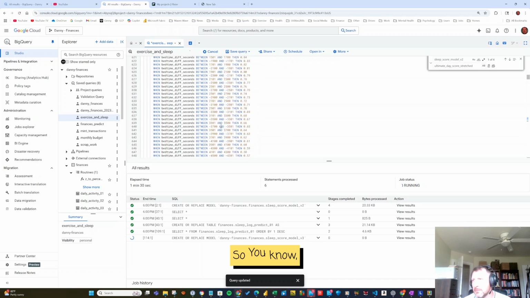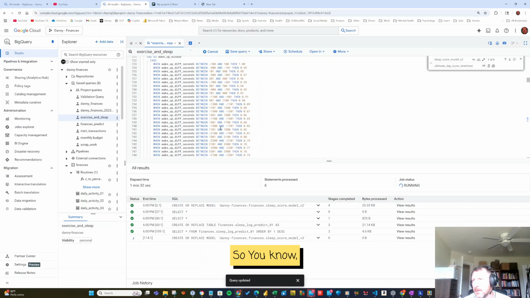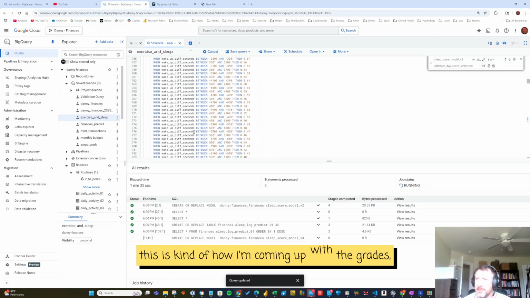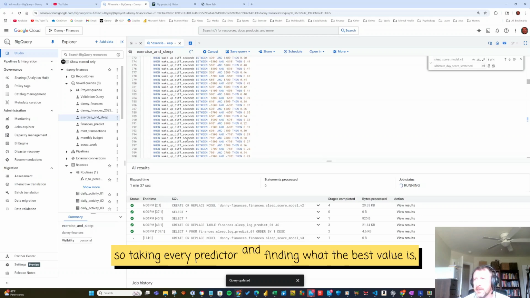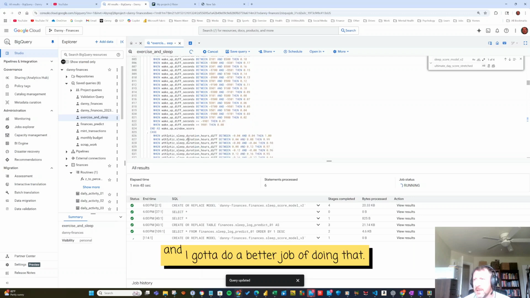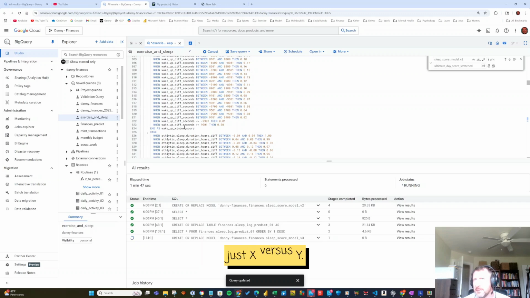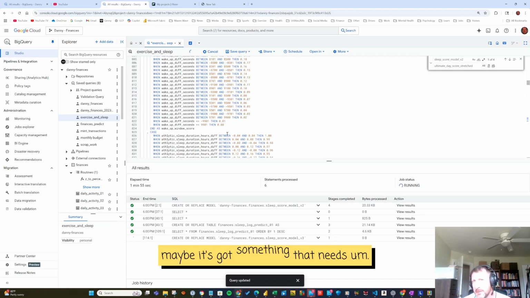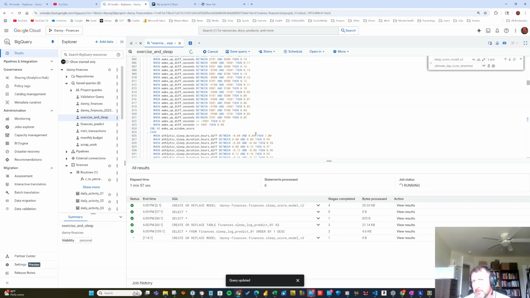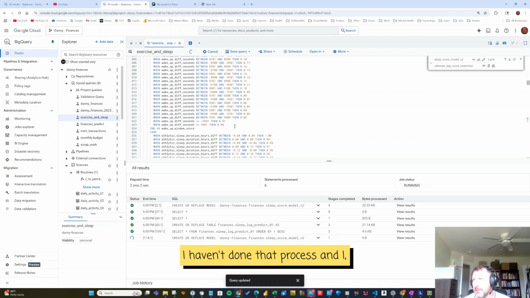So this is kind of how I'm coming up with the grades. So taking every predictor and finding what the best value is. And I got to do a better job at doing that. I need to see scatter plots, just X versus Y, and see what the relationship is. See if maybe it's not linear. Maybe it's got something that needs, you know, something like quadratic, or interactions. I haven't done that process, and I think I might need to do that.